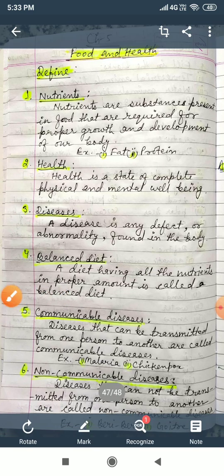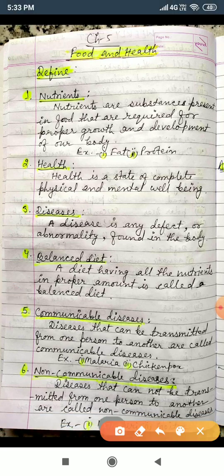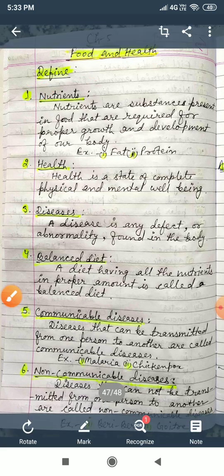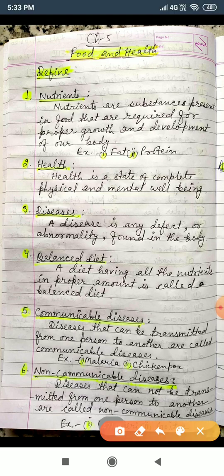Now I will start from the food and health chapter. Define. Number 1 is the nutrient, and the spelling is NUTRIENTS. Now you will write the definition like this.